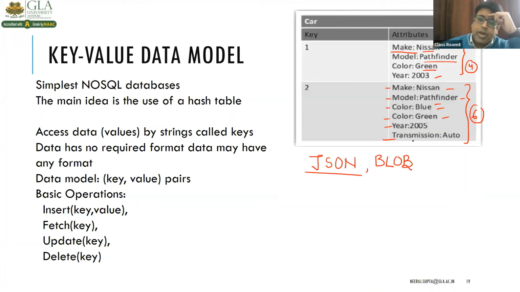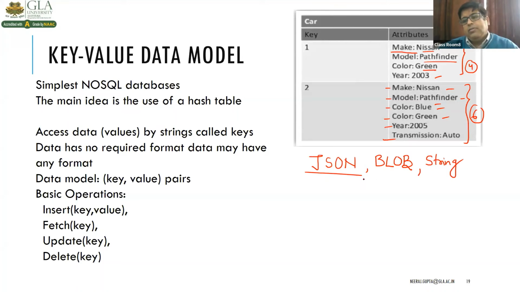BLOB, binary large object. Clear? And the string format. JSON, JavaScript Object Notation, right? So for example, key value pairs can contain a website associated with any values.